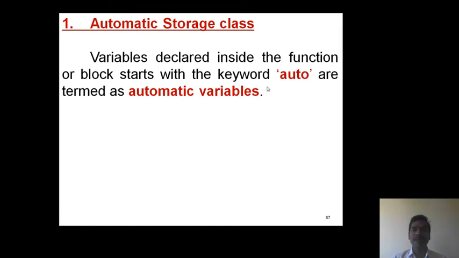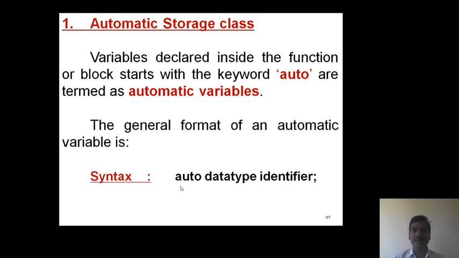Variables declared inside the function definition or a block with the access specifier auto are termed as automatic variables. This is the general format. Now it starts with the keyword auto. So auto space data type space identifier. Let us take an example: auto int x. So here x is an automatic variable.